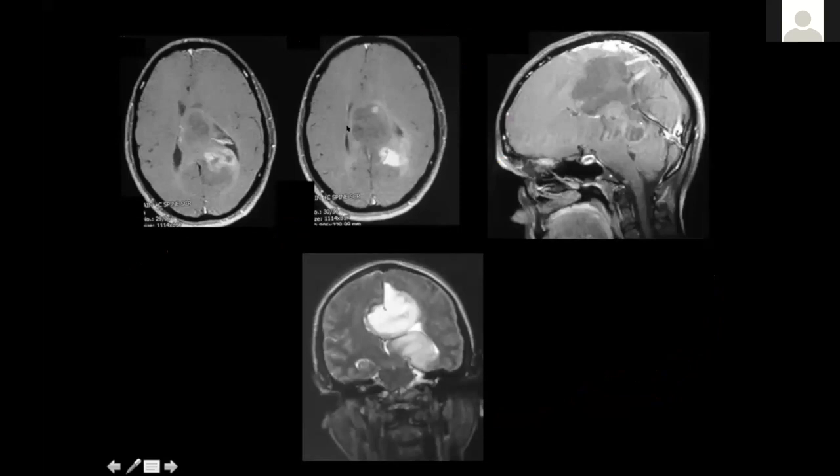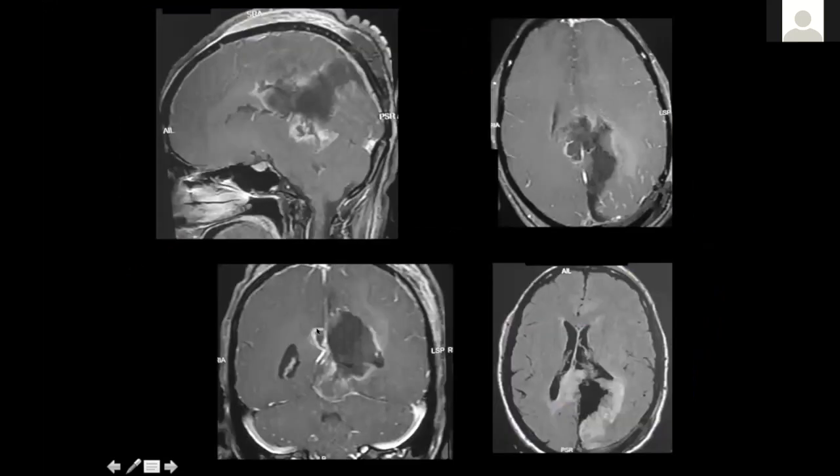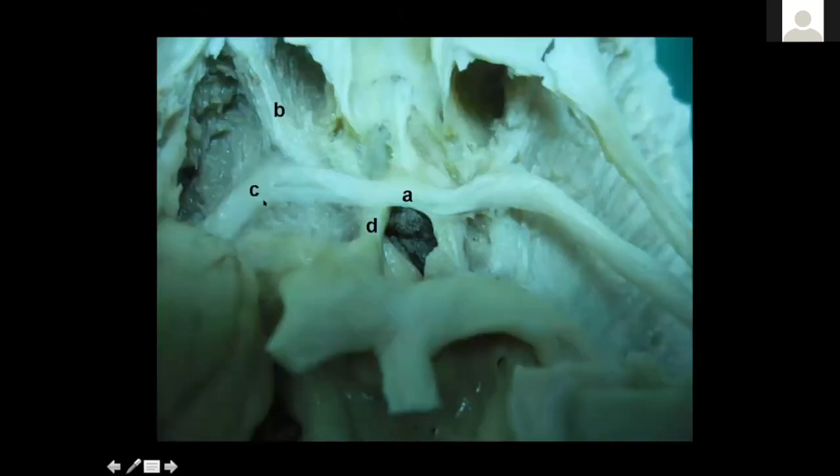So if you understand the anatomy of the corpus callosum, it becomes easier to operate on corpus callosal gliomas. So this is a tumor of the splenium. It appears bizarre, but once you understand the fibers, that the projection fibers are laterally displaced and the other corpus callosum fibers are displaced anteriorly, you can go in safely through an interhemispheric approach and perform a good radical resection, as you can see here. Last one is the anterior commissure.